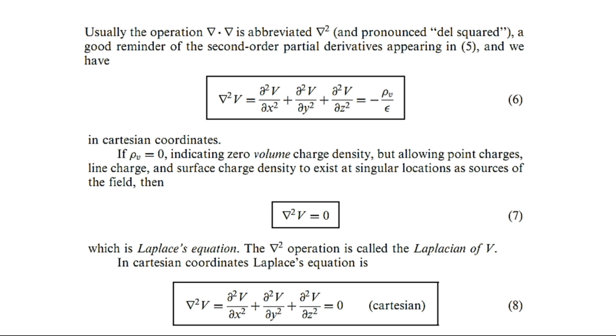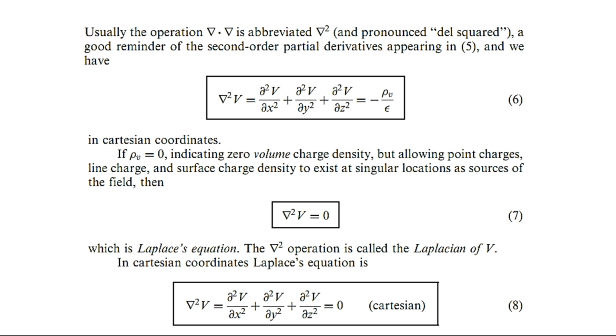Now, if the volume charge density is 0, like in case of conductors, the volume charge density never remains constant, it changes. So if the volume charge density is 0, indicating the 0 volume charge density, but allowing point charges, line charge and surface charge density to exist at singular locations as sources of the field, then del square V will be equal to 0, and this equation is actually the Laplace's equation.